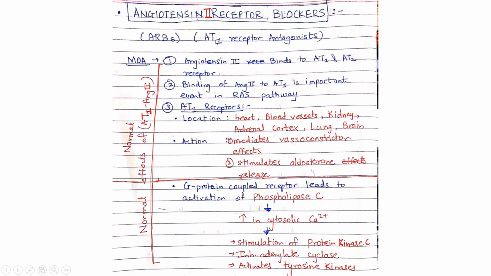Now what happens at the cellular level? The AT1 receptor, that is the angiotensin 1 receptor, is a G protein coupled receptor. Once angiotensin binds to it, it activates phospholipase C. This phospholipase C increases cytosolic calcium, which causes stimulation of protein kinases, inhibits adenylate cyclase, and activates tyrosine kinases. Ultimately, because of the increase in calcium, the cells undergo constriction, because vasoconstriction is nothing but contraction of smooth muscles in the blood vessel wall. So these are the normal physiological effects mediated via AT1 receptors.